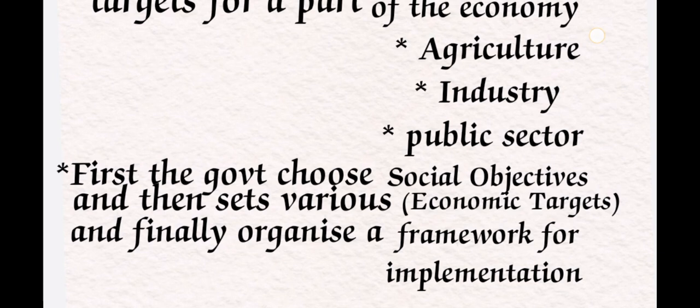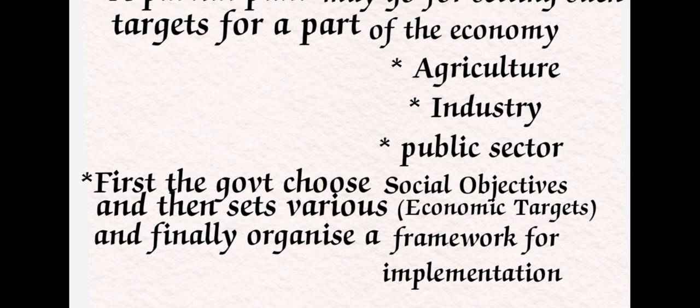This is the second process, and the third is coordinating: everyone in the country should coordinate. The fourth is monitoring the development plan. We have to monitor, and maintain important records and reports on how the country is developing and what percentage of development has been achieved. This is a long process, over a longer period of time.